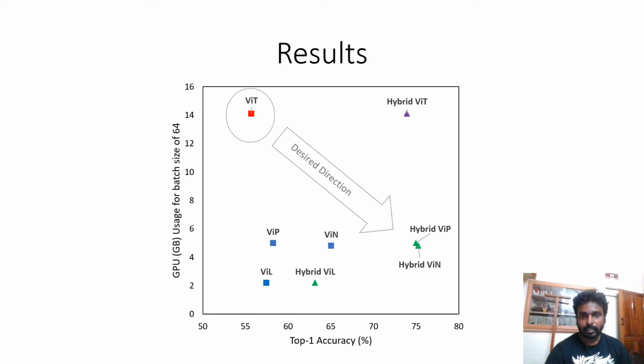Let us look at our results in low data, low GPU settings. When compared to ViT, when we replace it with linear attention mechanisms like Performer, Nystromformer, or Linformer, we see that the GPU consumption reduces to less than 1/3. When we use convolutional embeddings instead of linear embeddings, we see that the accuracy improves significantly compared to the ViT, which is the hybrid ViT, and all the other hybrid models for the linear transformers also significantly outperform the ones that use linear embeddings.